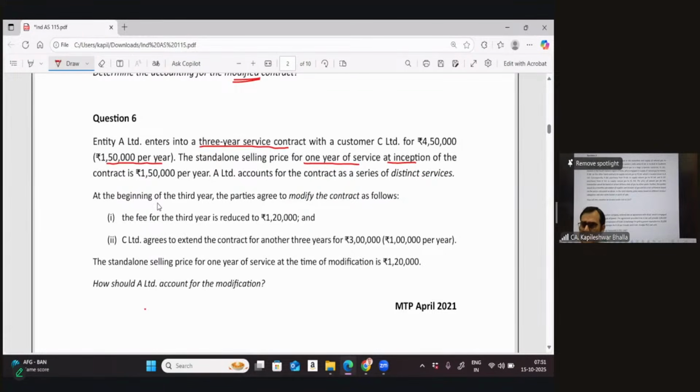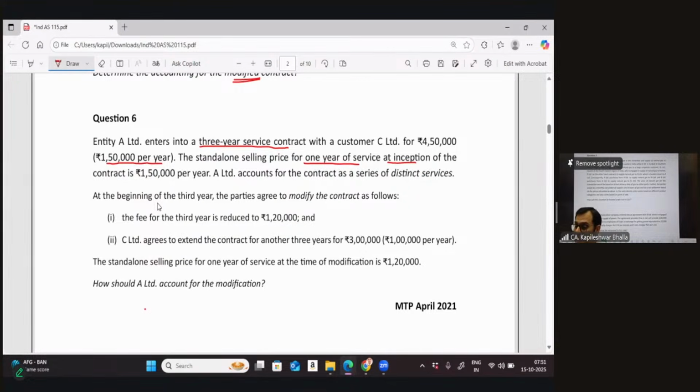Once I am looking at the concept of a modification, what is important is that once the modification is made, is the price commensurate to the standalone price? The information regarding the inception of the contract is not the parameter to decide a modification.